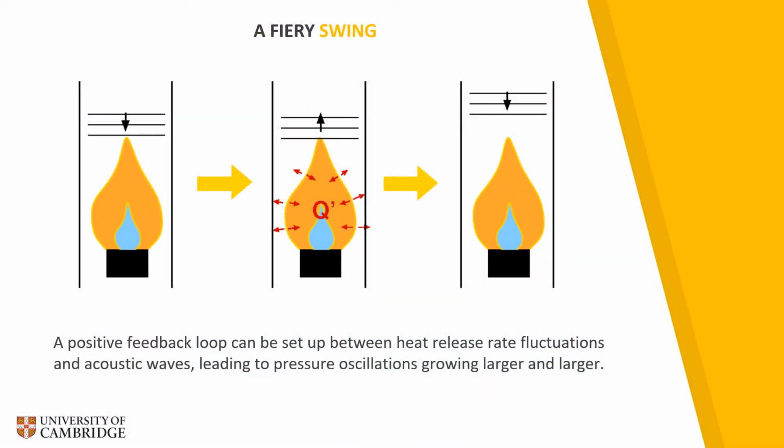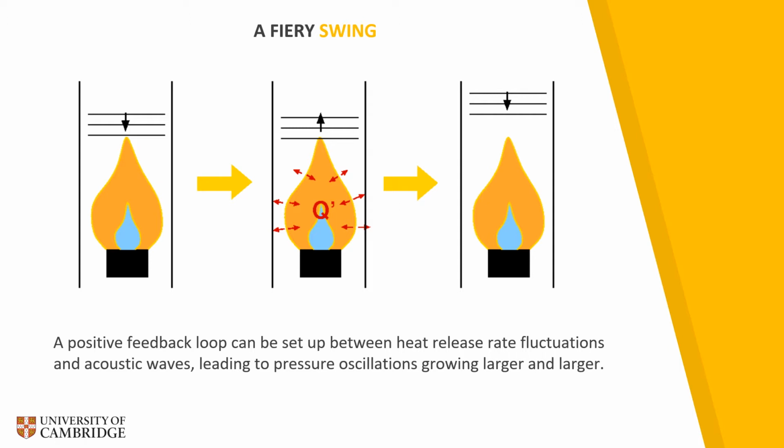Thermoacoustic instabilities occur in high energy density combustors, such as the ones you might find in aircraft engines, gas turbines, or rocket engines. A flame burning in an enclosed space naturally has fluctuations in the rate of heat release, which produce acoustic waves. These waves can bounce around within the combustor, causing more heat release rate fluctuations. Under the right conditions, or well, the wrong conditions, the heat release rate fluctuations and the sound waves can feed more and more energy into each other, and the amplitude of the oscillations can grow devastatingly large and can cause structural damage to the engines.